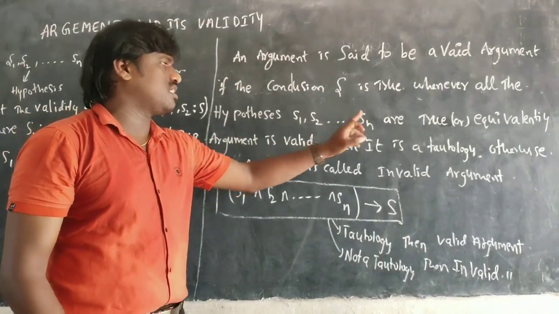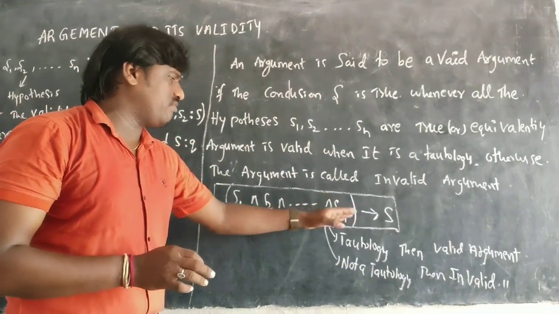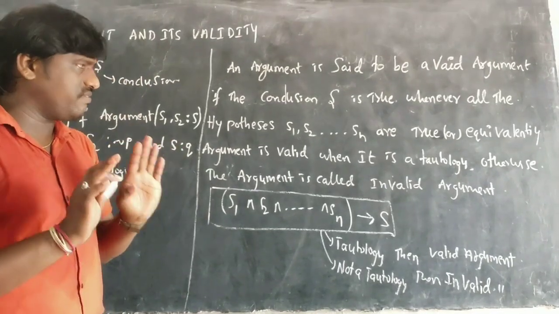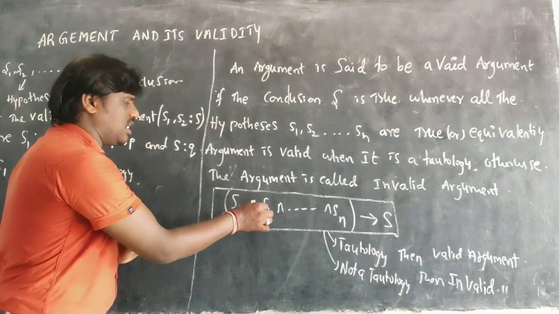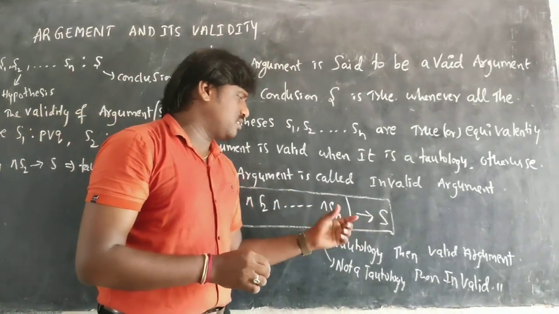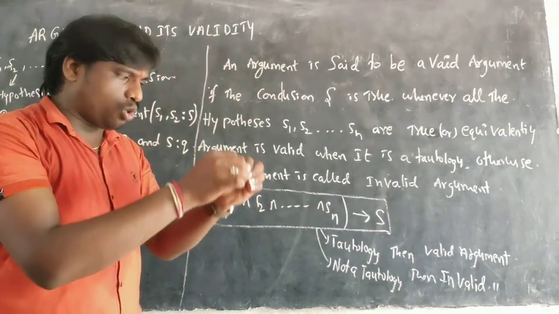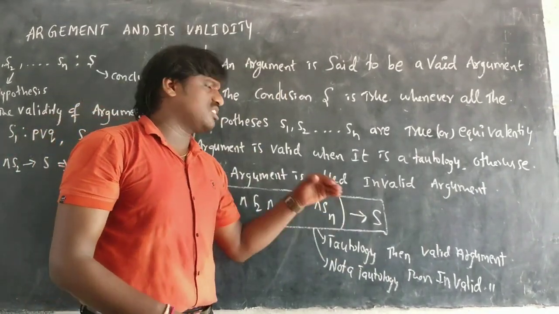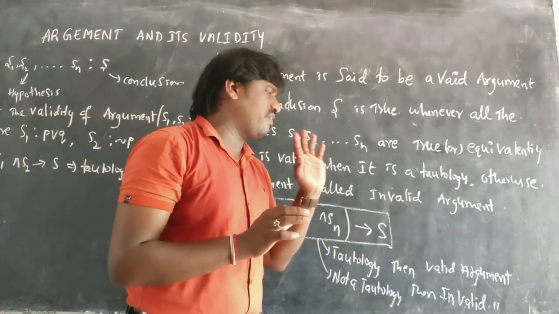S1, S2, and so on up to Sn are the hypotheses given, and S is the conclusion given. If you take S1 intersection S2 intersection and so on up to Sn, implies S, and if this total result is a tautology, meaning you get all true, then it is called a valid argument. If it is not a tautology, then it is called an invalid argument.